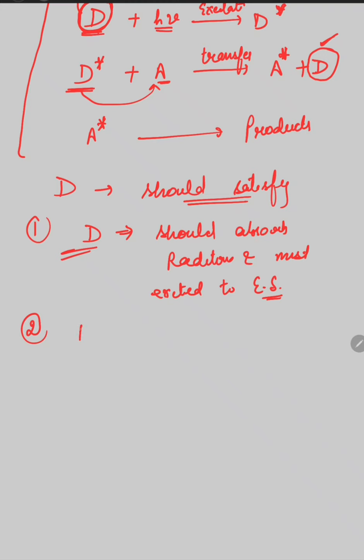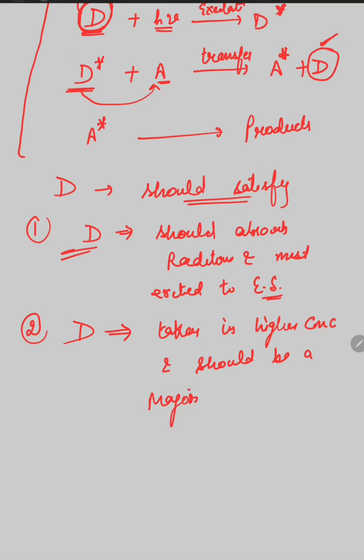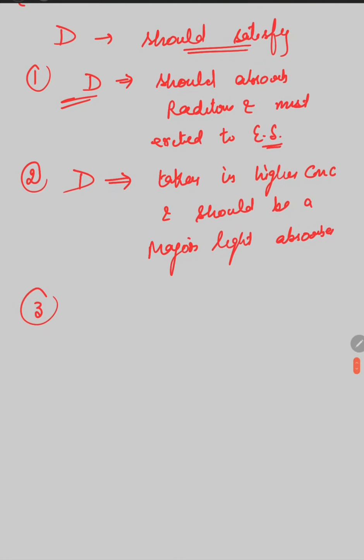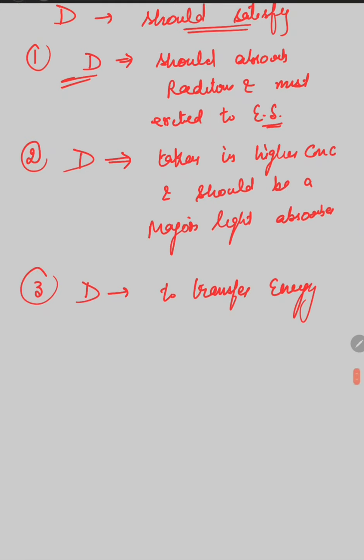The second condition is that the photosensitizer molecule should be taken in higher concentration, and it should be a major light absorber. This is the second condition that D should satisfy. The third condition is that D should have the tendency to transfer the energy to the reactant molecule.